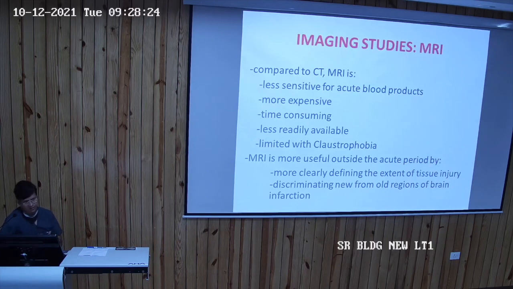Suppose we have gone for the CT in a patient of stroke and the CT is normal, so there might be chances that either the lesions are not clearly visible on the CT or they have not developed. So we have to go for MRI. The second advantage is that CT will not tell you whether this infarct is a recent one or an old one. But MRI can differentiate whether it is a new infarct or an old infarct.